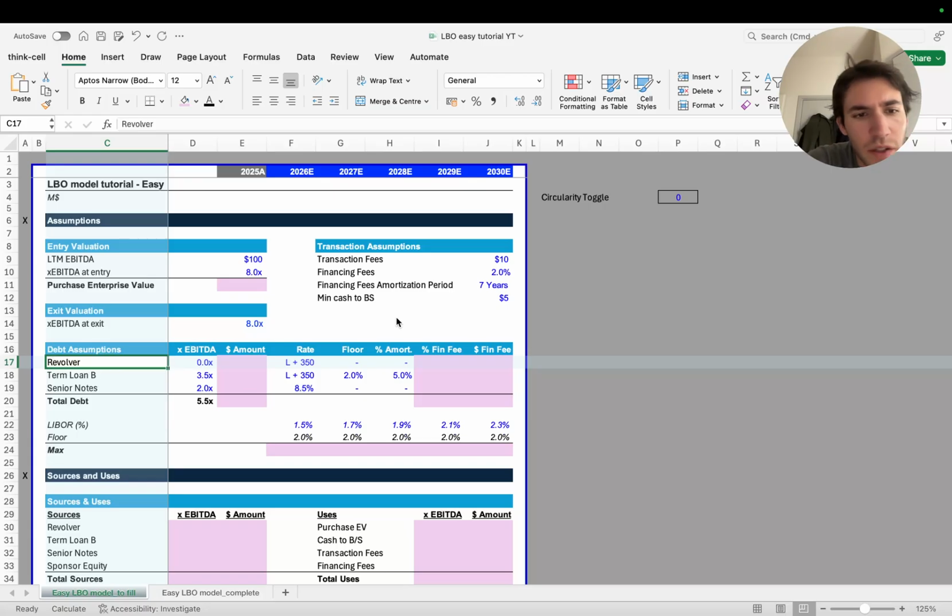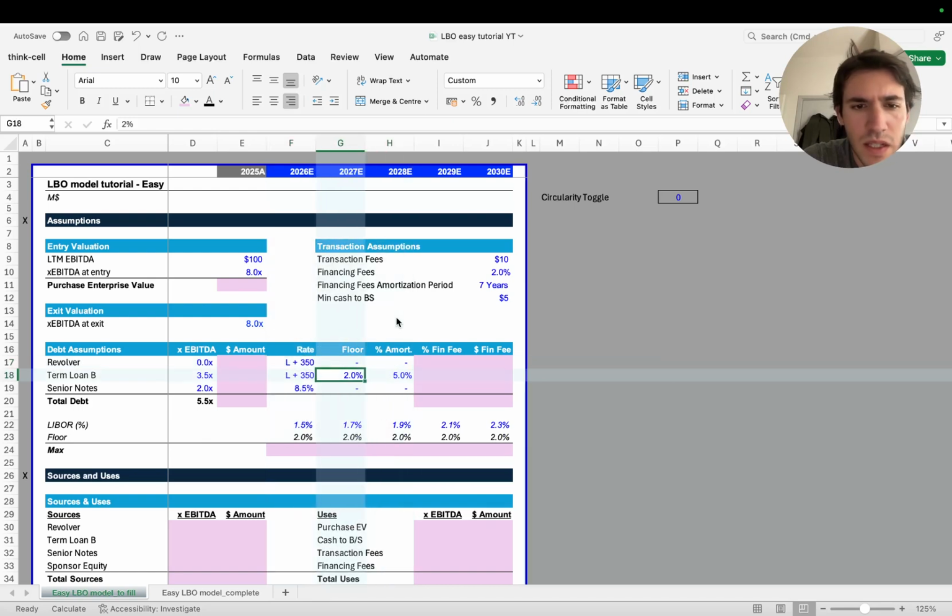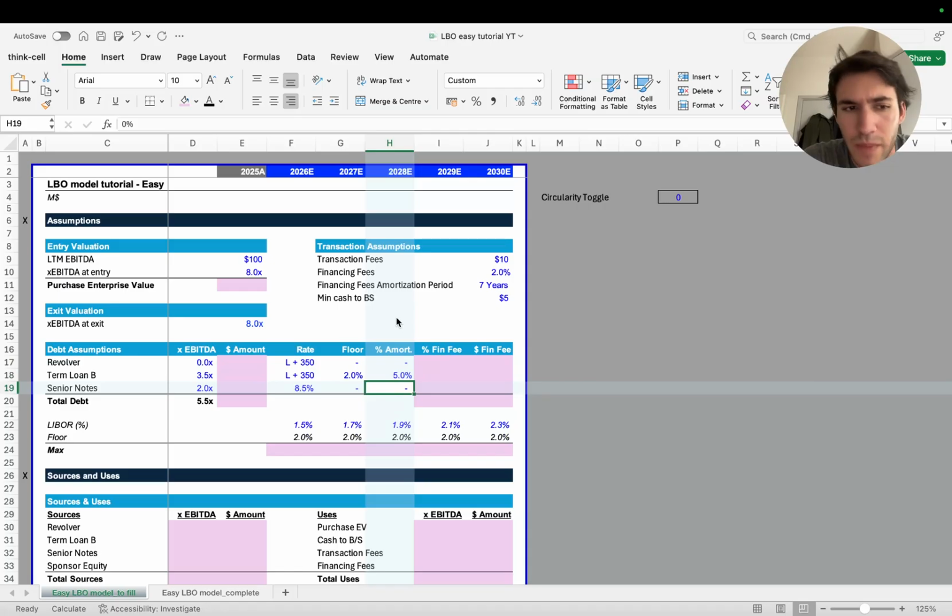Term loan B and senior notes are tranches of debt, and for each tranche you have the multiple of the EBITDA to calculate the amount. The rate is basically the interest rate that you're paying, and then you have a floor, and you'll see this in a second. Then we have the amortization, which is a mandatory payment that must be made on the debt. And then you have, of course, the financing fees, which is related to that 2%.